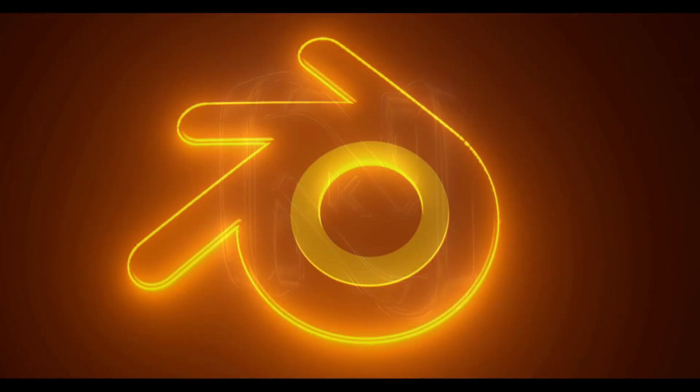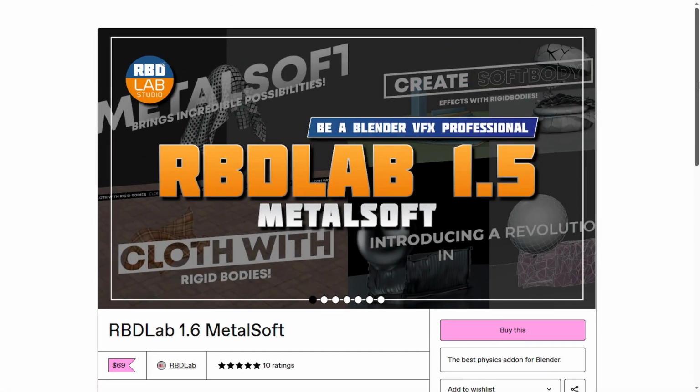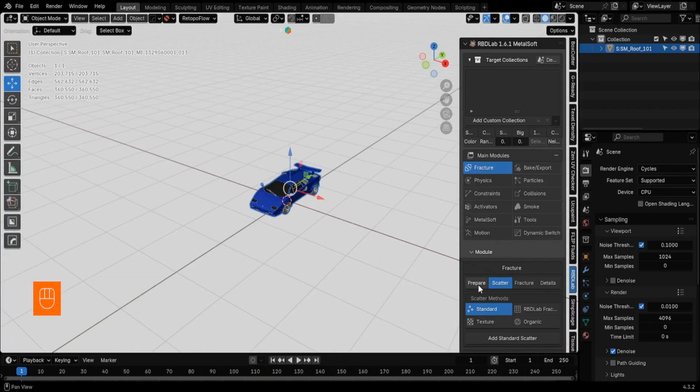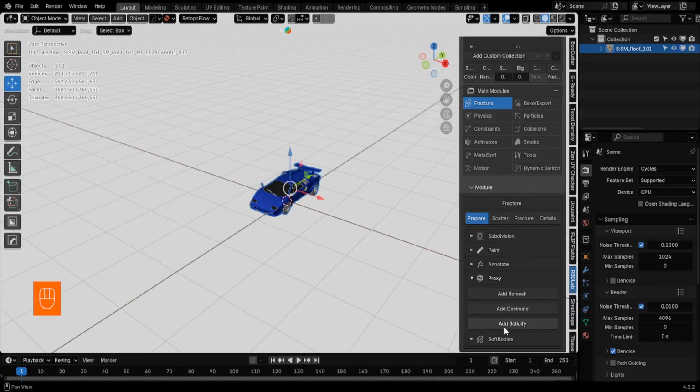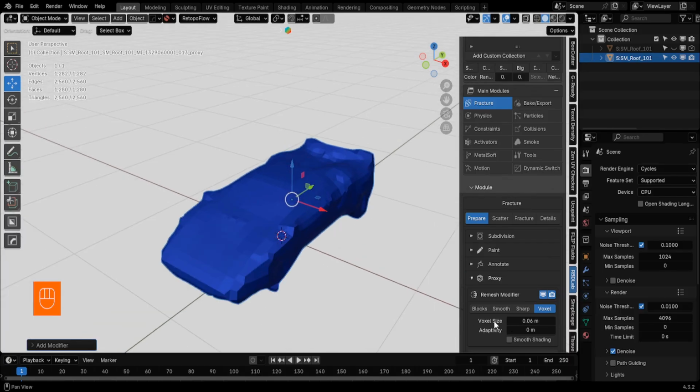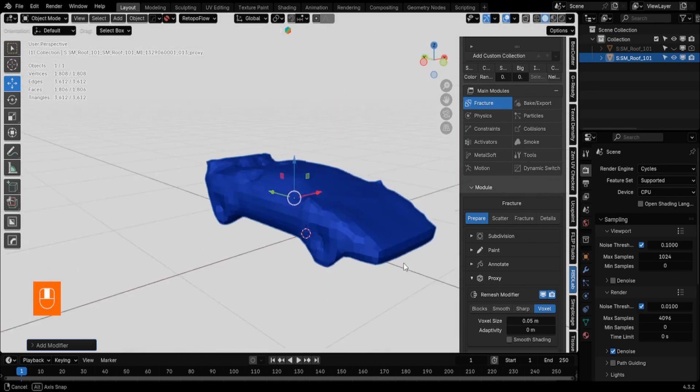In this video, I'm going to show you how to set up a car crash simulation using RBD Lab. To start, I'll create a proxy object. I'm adding a remesh modifier here to prepare the geometry. I'll play around with the voxel size to get the right level of detail. I think 0.05 is a good size for these assets.